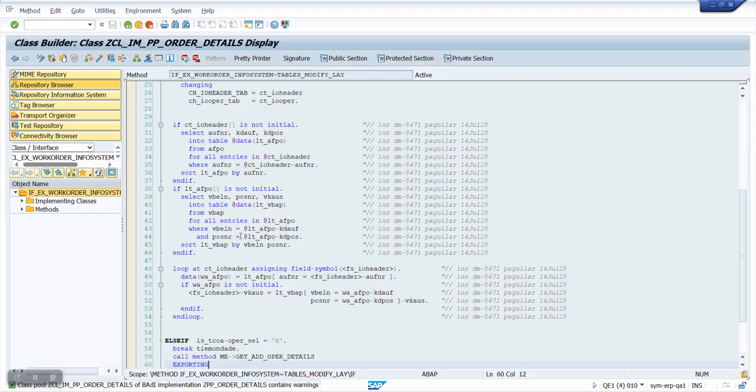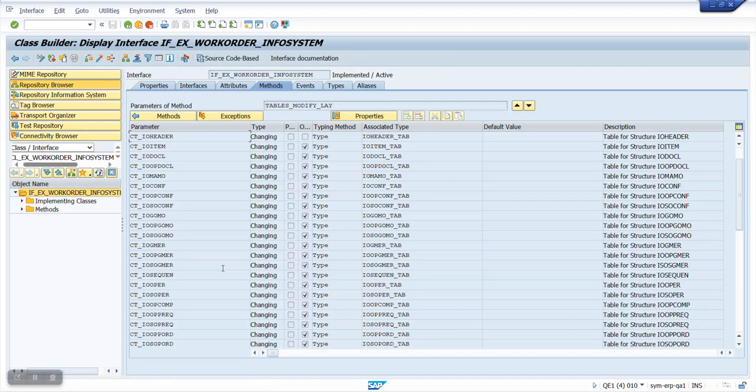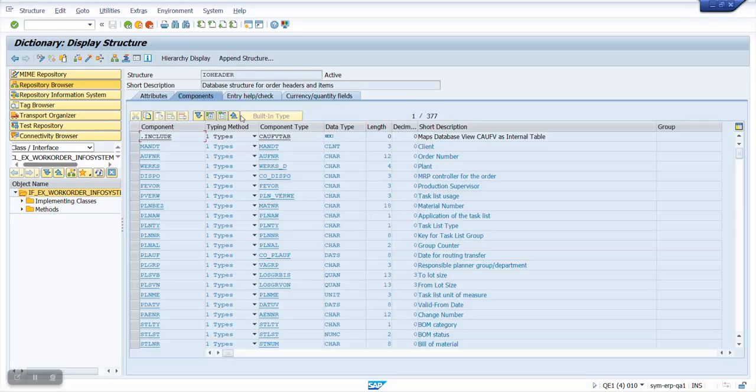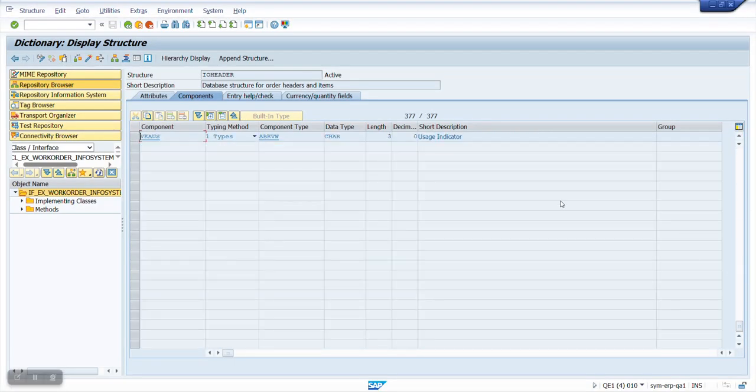Another step I did here is the CT_IO_HEADER. I only found out in debug mode that this is the right table that I'll be using because it has all the entries that I'm looking for. So find the type, which is the IO header. And from here, I found an append structure. That's the component that I've added.